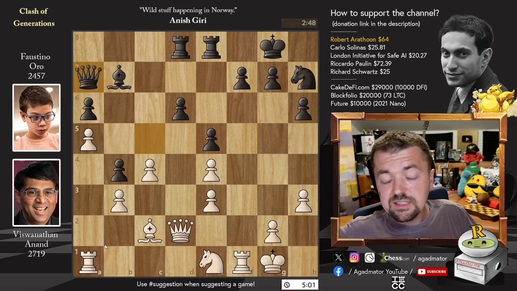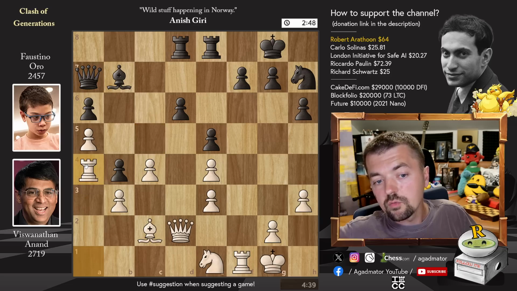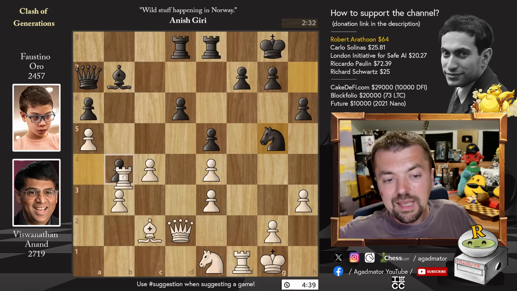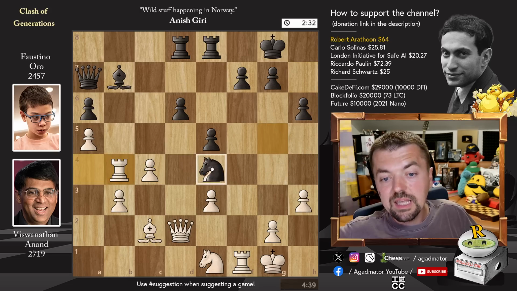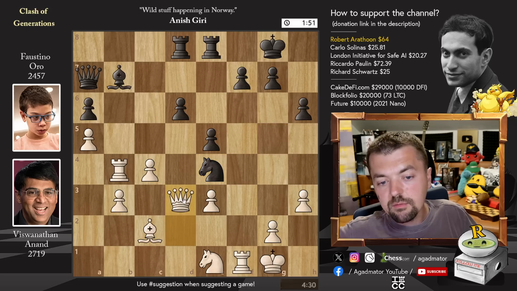And after queen to a7, Anand says, well, I will capture that pawn, but not right away. Rook to a4 first, and now we have knight to g5. Going after the e4 pawn, rook captures on b4, and knight captures on e4. So equal material, but this frees up Anand's bishop to wreak havoc across the board. Queen to d3. Now the knight can't really move, as Anand would go to h7, and that's pretty much game over. And I'm just going to show you one line here in the game.